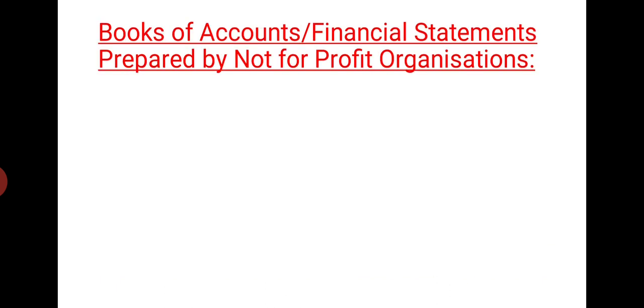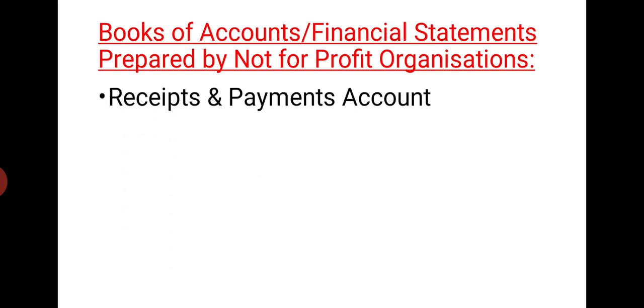Next, the main important things of that chapter, that is, what are the books of accounts and financial statements prepared by not-for-profit organizations. The chapter name is Accounting for Not-for-Profit Organizations. That means what are the accounts and books of accounts we have to maintain in those organizations. The first one is the receipt and payment account.